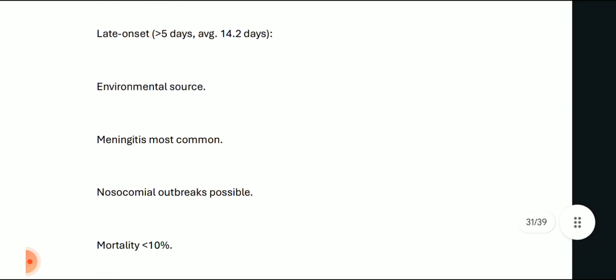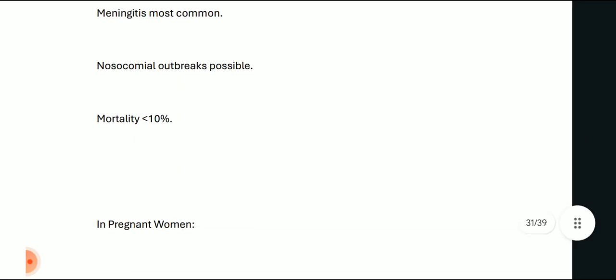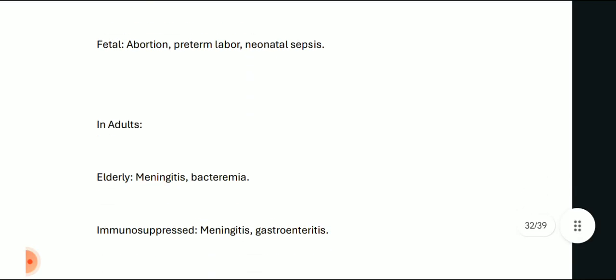In late onset cases, more than 5 days, average 14.2 days duration, there are environmental sources, and meningitis is most common. Nosocomial outbreaks are possible and mortality is less than 10%. In pregnant women, maternal flu-like illness and bacteremia are there, and fetal complications can involve abortion, preterm labor, or neonatal sepsis.